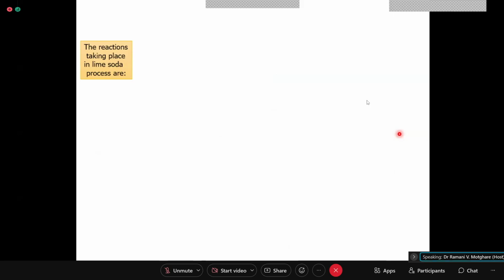Okay. Now, this is the most important part of this chapter. What are the reactions that take place when you add lime and soda? So, first of all, we will see what is the reaction when you add lime. It is seen that lime removes all temporary hardness. So, all temporary hardness is removed by lime. What are the temporary hardness causing salts? Please name the salt which causes temporary hardness.